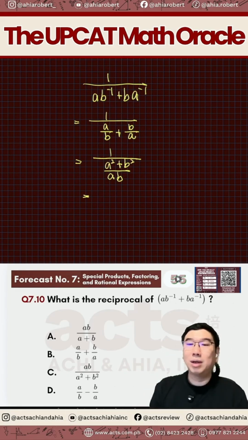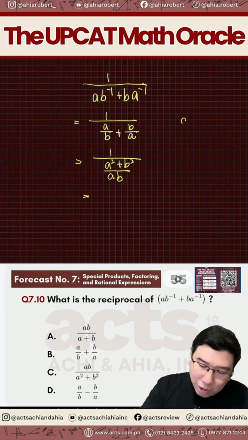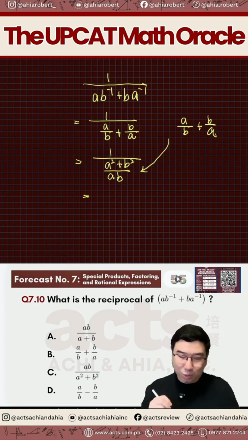Question on this? Okay, medyo na-confused. Can you clarify saang part tayo? Na-confused ba kayo dito sa a over b plus b over a? Paano siya naging ganito? Yan yung part na yun ba? Paano siya naging squared? Okay, very good.